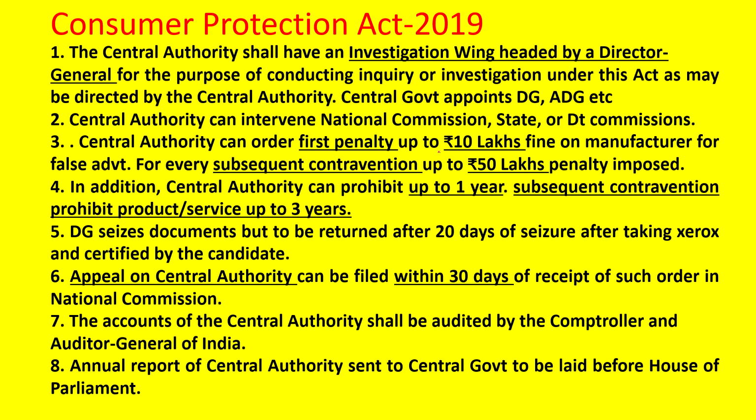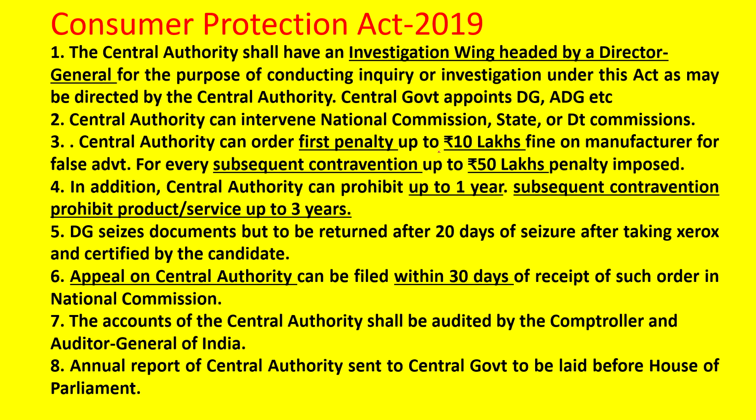The central authority will have an investigation wing headed by the DG. This you should remember: Director General. Everything that I have underlined you should remember. It is headed by the Director General for the purpose of conducting inquiry or investigation under this Act, as directed by the central authority. Who appoints this DG for the investigation wing? It will be the central government. There will be Assistant Directors General etc. And the central authority can intervene in the orders of the National Commission, state or district commissions also.